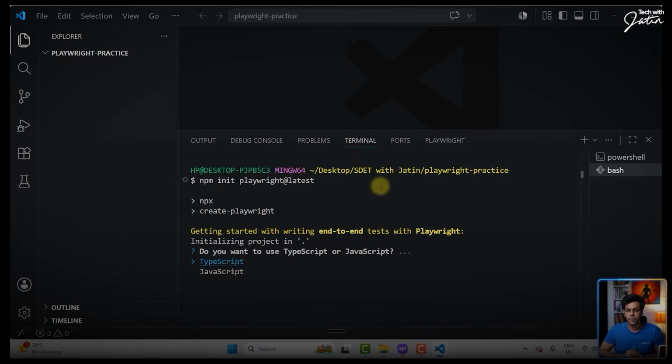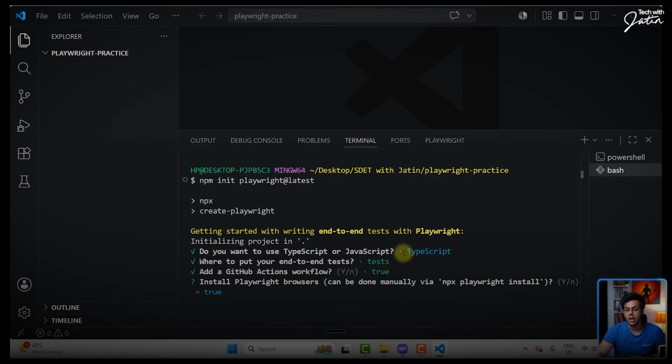So just hit enter. The moment I do this, it's going to start asking, do you want to use TypeScript or JavaScript? We will be using TypeScript. Where do you want to put your end-to-end test? We want to put it in the test folder. Do you want to have a GitHub Actions workflow file? Yes, I want to have it. Do you want to install the Playwright browsers?